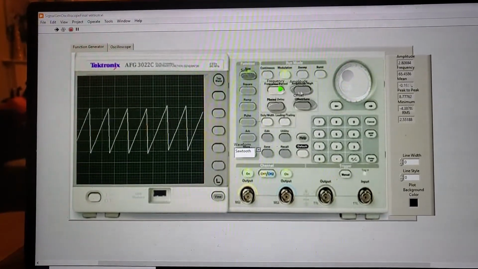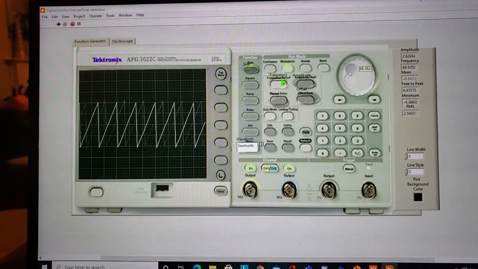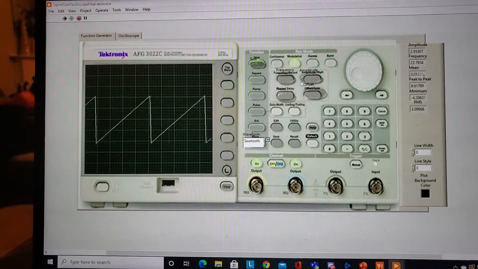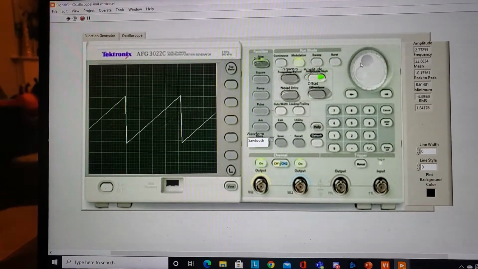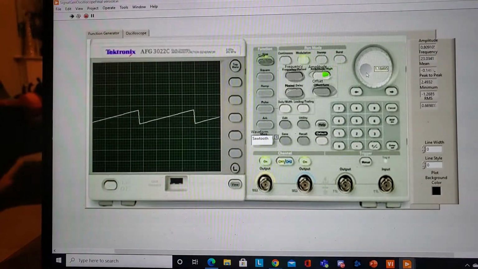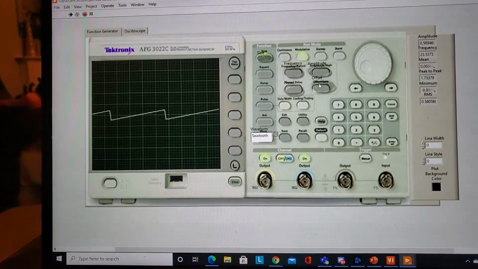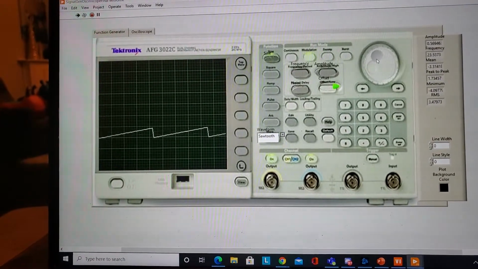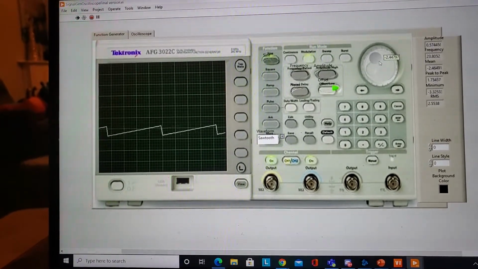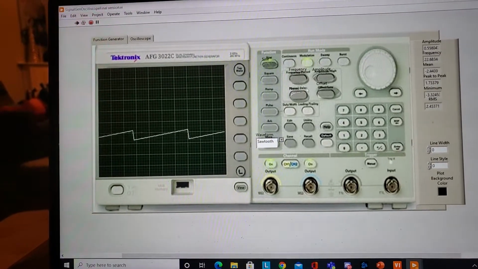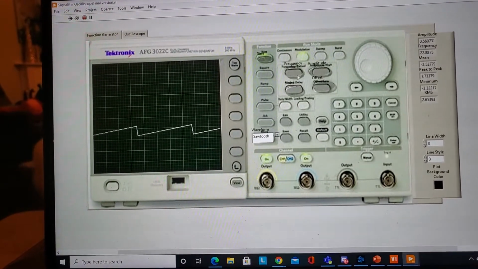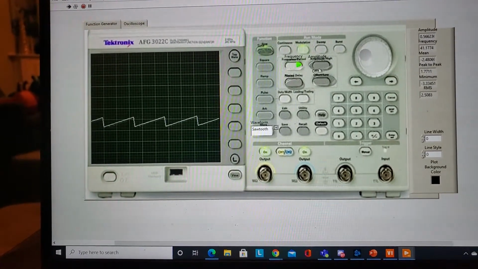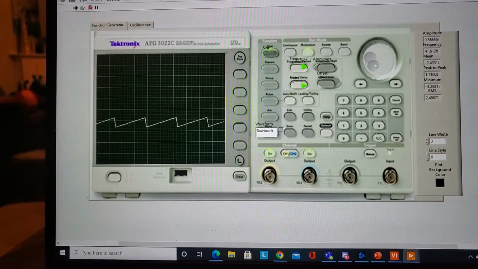We can adjust the frequency right here. All of the knobs are in the same location, so if we want to slow this down, increase the amplitude or decrease the amplitude. And the offset is centered right now, so we can move this down if we'd like, or move it up. And let's go ahead and change the frequency a little bit again. And increase the noise.